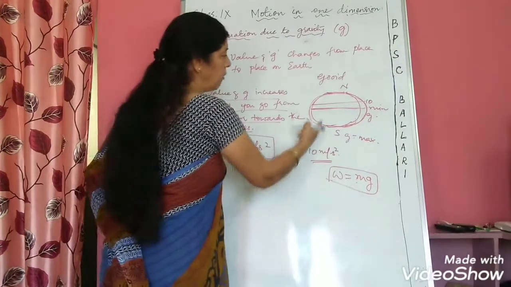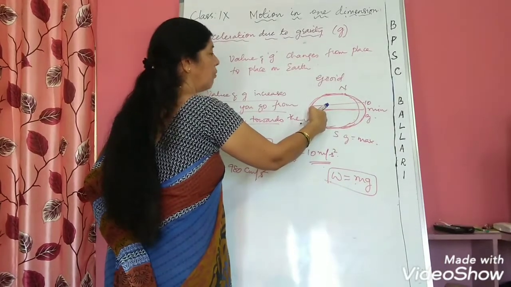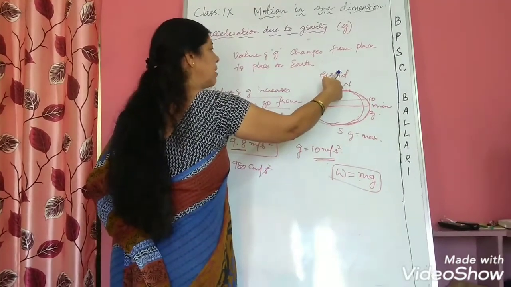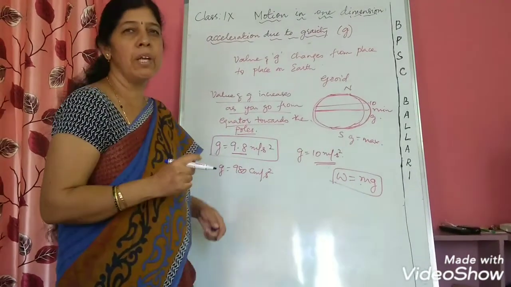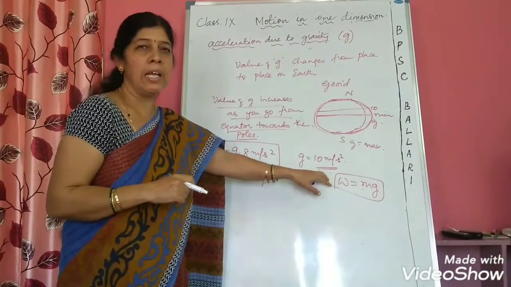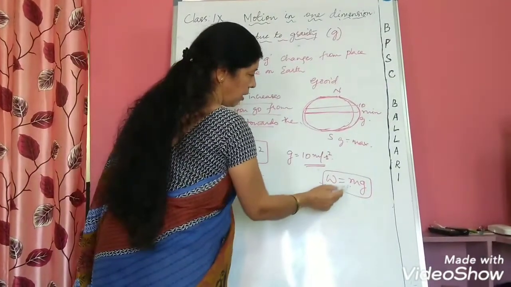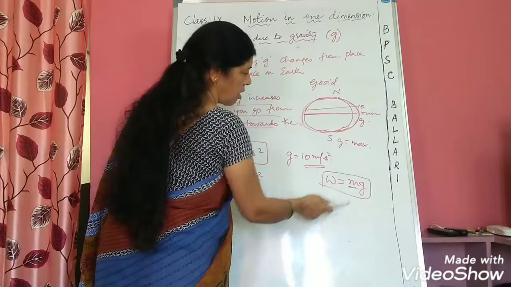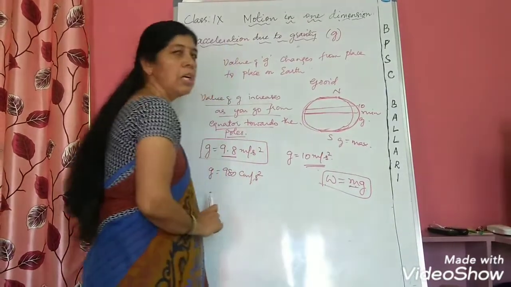So a body at the equator will weigh less. If it goes towards the north pole or south pole of the earth, then its weight will increase. Weight also changes with gravity, because the mass of the body remains constant while gravity changes from place to place.